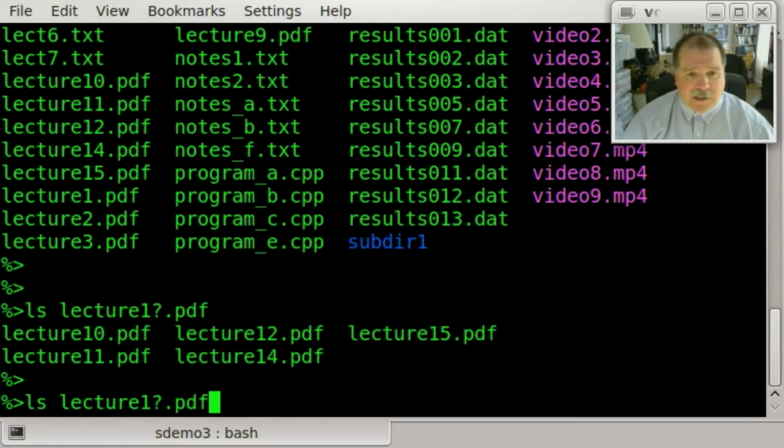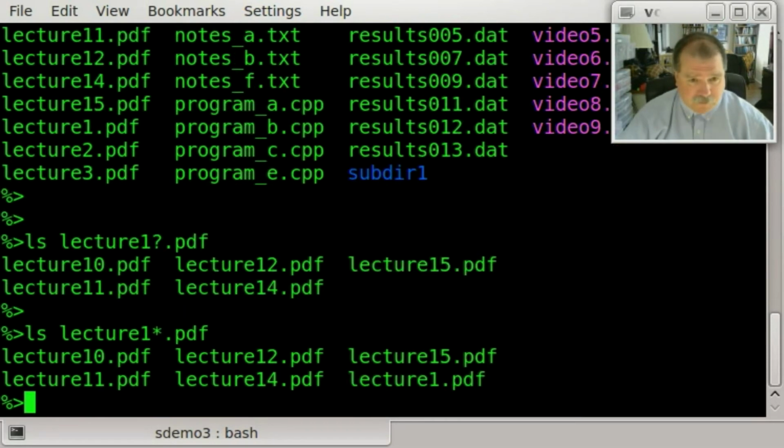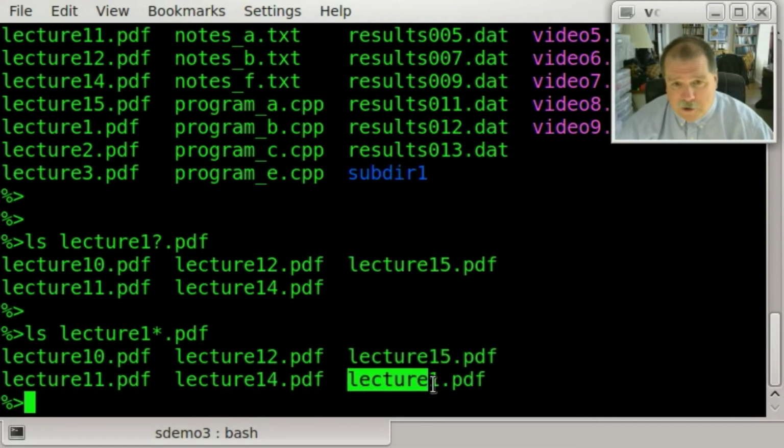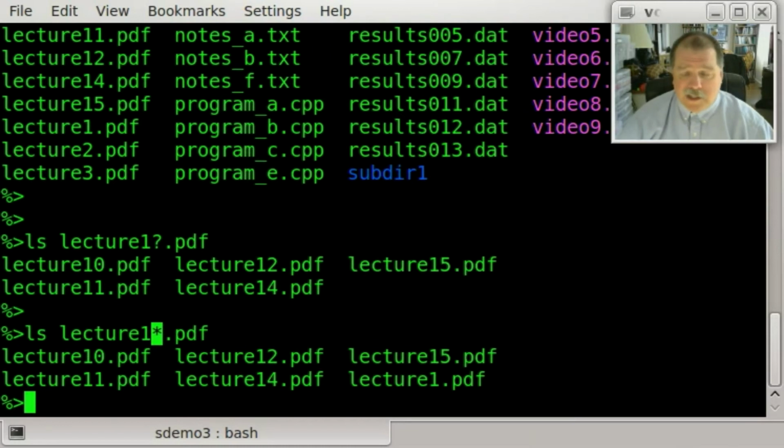So let's, for comparison purposes, substitute an asterisk here. We'll match lecture 1 asterisk .pdf. Let's see what we get. In this case, we got lecture 10, lecture 11, lecture 12, lecture 14, lecture 15, but this time we also got lecture 1.pdf, and that's because the asterisk can match a null character, meaning no character whatsoever. So this is useful in a way. On the other hand, if I wanted to manipulate files and basically only wanted to copy things like lecture 10 through lecture 15, it might be wise to actually use the question mark there as opposed to the asterisk. So we have two possible choices for the way that we can do things there.